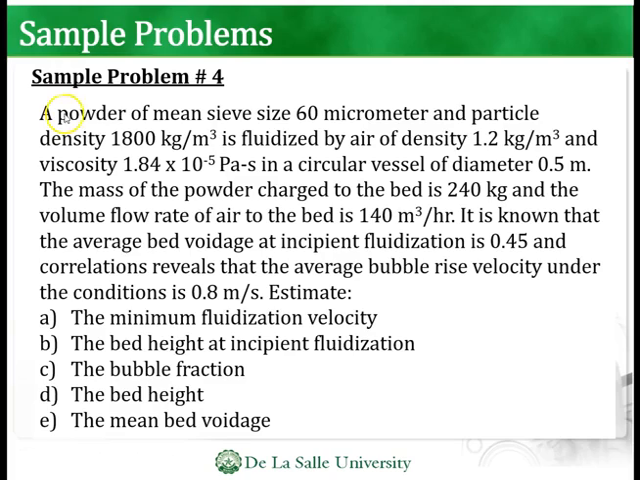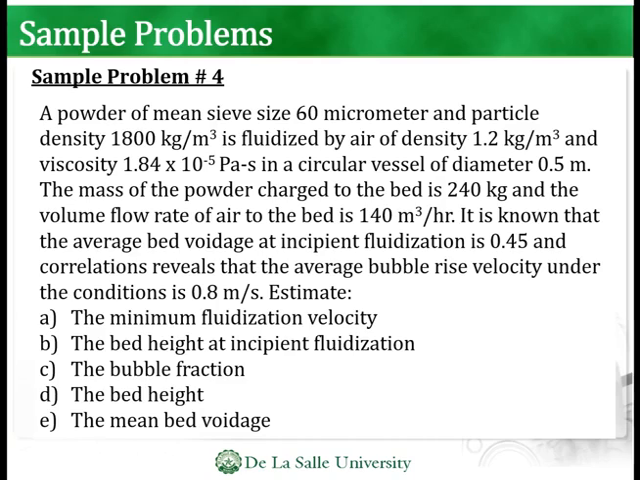So for a powder of mean sieve size 63 micrometers and particle density of 1800 kilograms per cubic meter is fluidized by air of density 1.2 kilograms per cubic meter and viscosity of 1.84 times 10 to the negative 5 Pascal second in the circular vessel of diameter 0.5 meters. The mass of the powder charged to the bed is 240 kilograms and the volume flow rate of air to the bed is 140 cubic meters per hour.